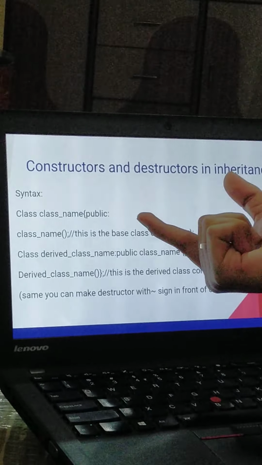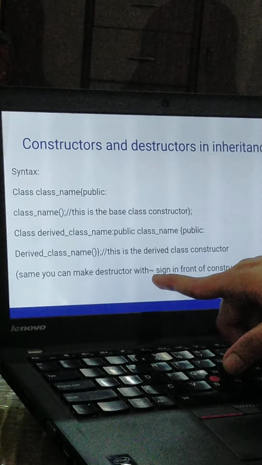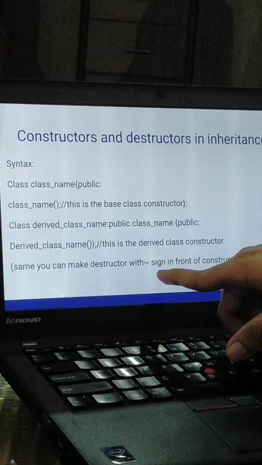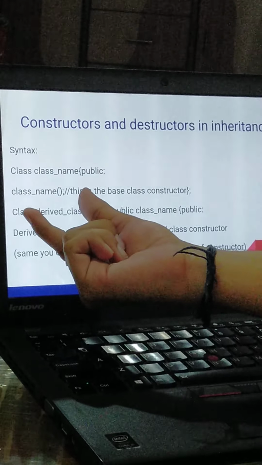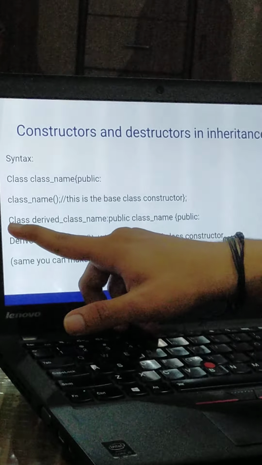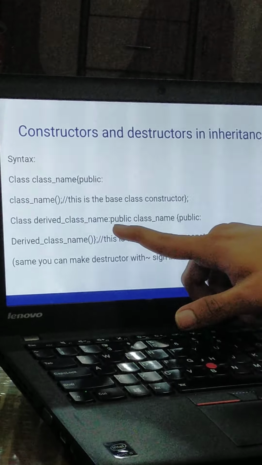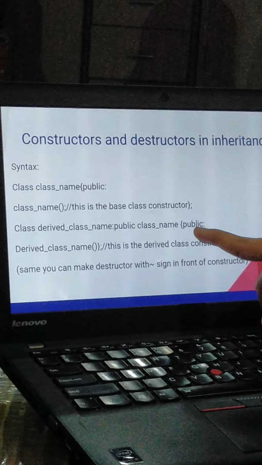We know that the destructor is also declared by putting a tilde sign in front of the constructor. So we will use firstly the class name, that is the constructor, then the second class, the derived class. We will use the derived class here: class, derived class, then public class name.